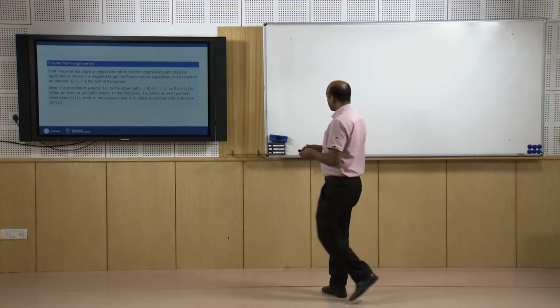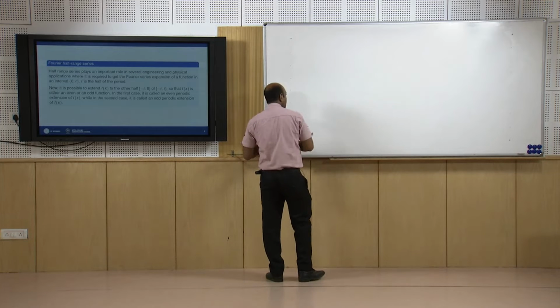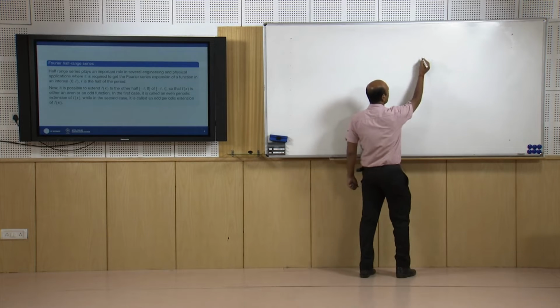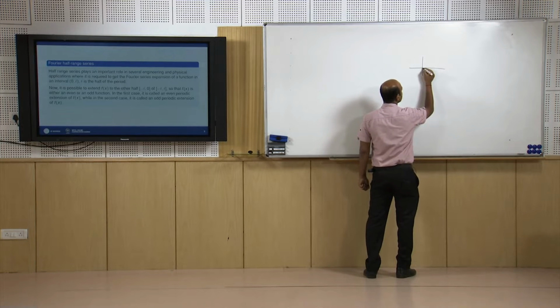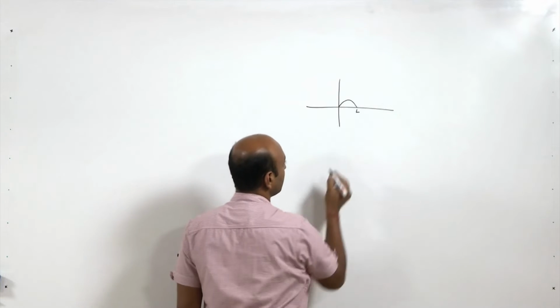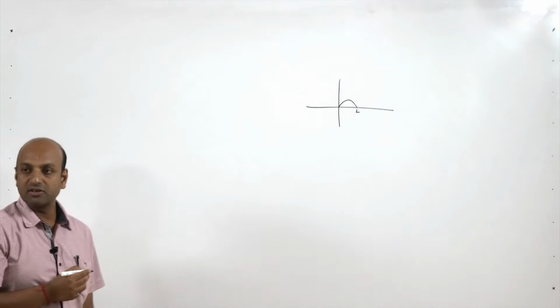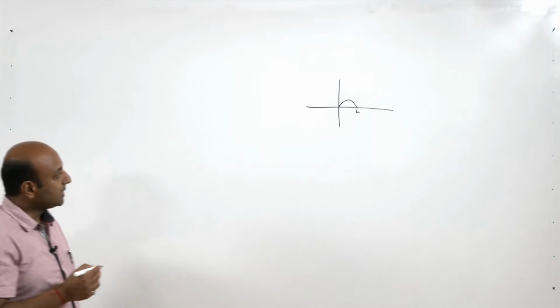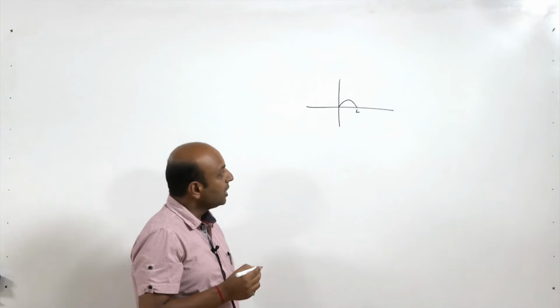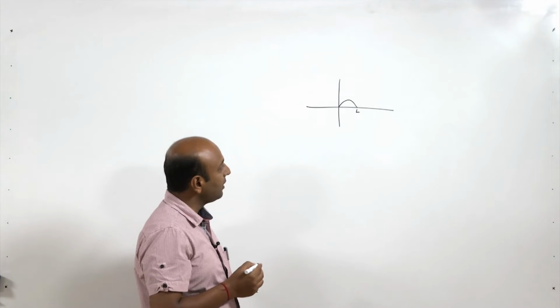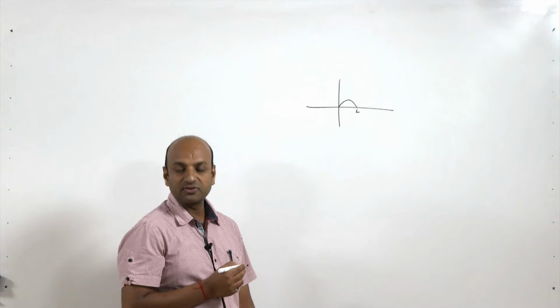Suppose this function is given to us from 0 to L. It is a half period. Now, you can find the even extension of this function.